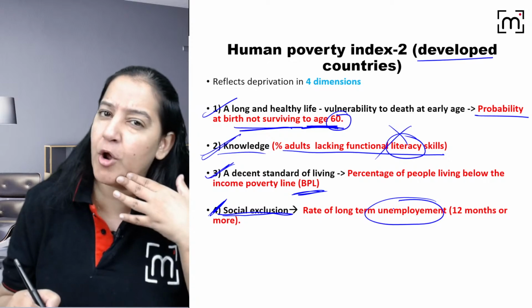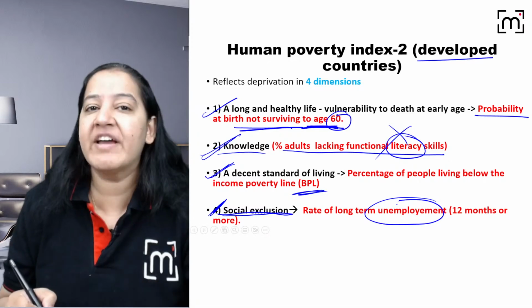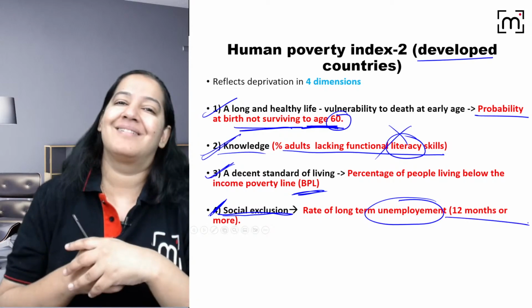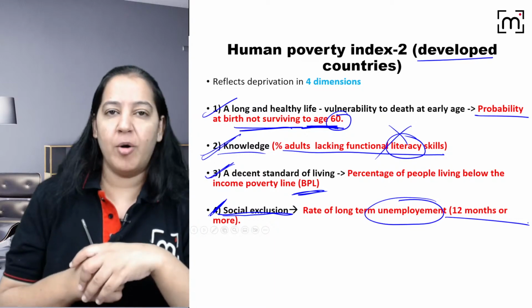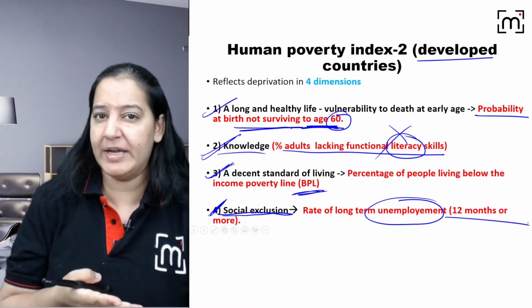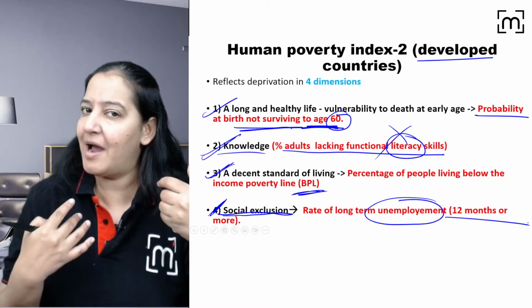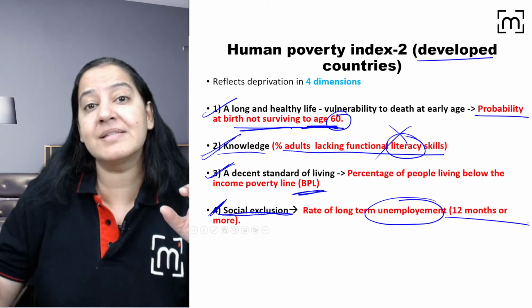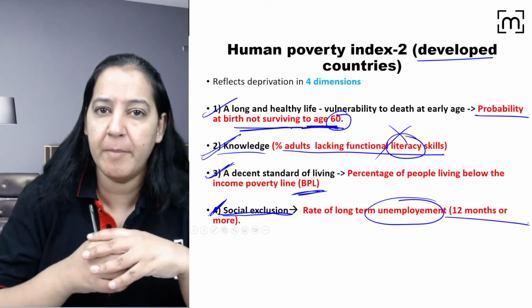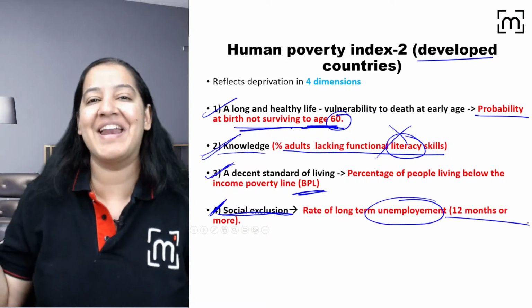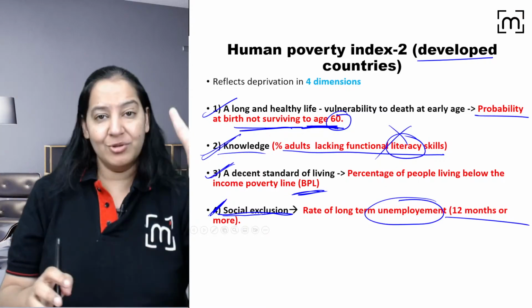What's the definition of unemployment? Any person who is not having a job for more than 12 months is considered unemployed. If I leave a job and it has been only 3 or 4 months, I am not unemployed. If up to 12 months I'm not doing any job, I will consider myself as unemployed. You got my point? So in your country, how many people are unemployed? That is known as social exclusion. So there are 4 criteria.